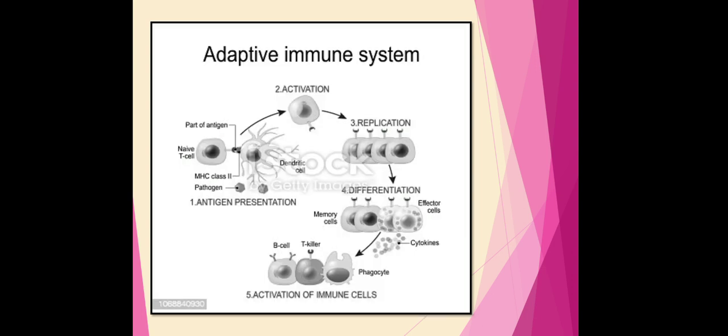Now here in this figure again, you can observe the presentation of the antigens to the T helper cells by the MHC class II molecules. These are responsible for presenting the antigens to the CD4 positive T helper cells. Majorly within our body, different types of cells, either macrophage cells or dendritic cells, act as antigen presenting cells.